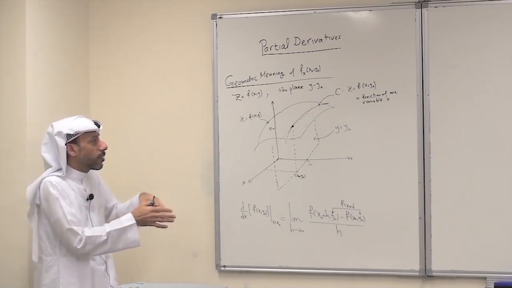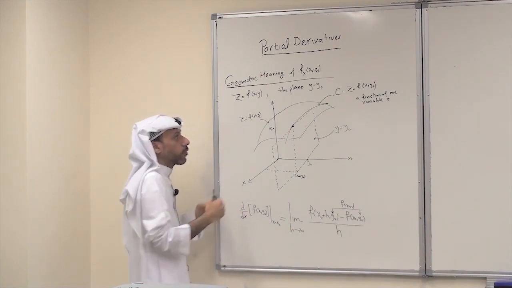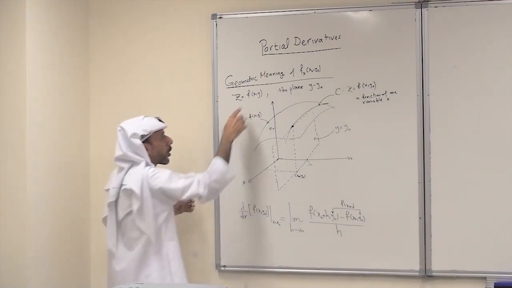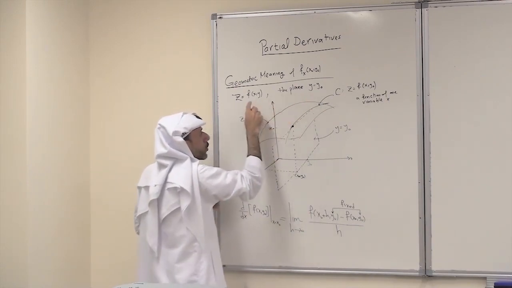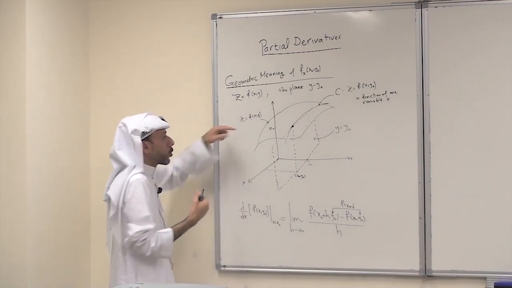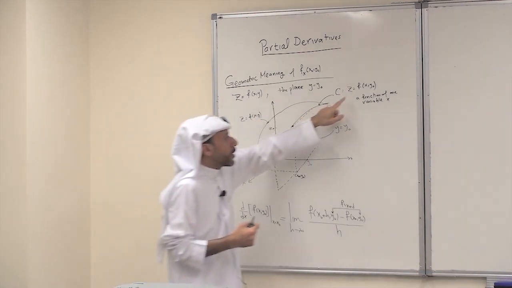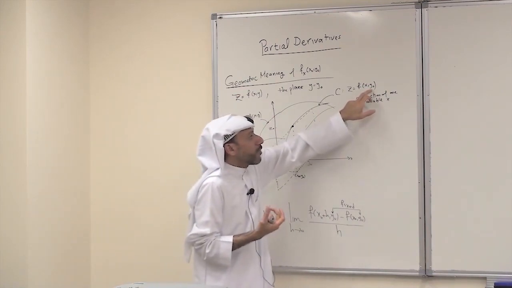The intersection will be a curve. The equation of this curve is the algebraic intersection of the two equations, so we have to solve the two equations. The solution: just replace y with y0. So the equation of the curve of intersection is z equals f of x, y0, where y0 is a fixed number.